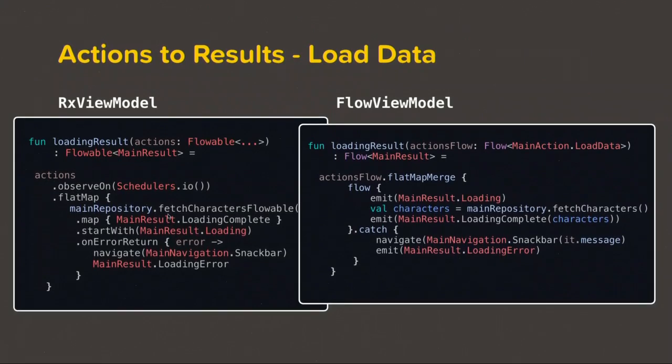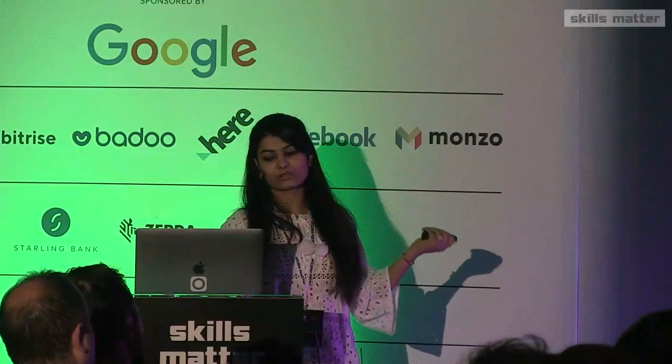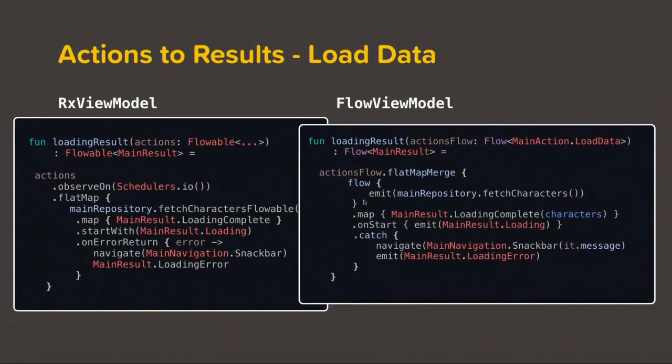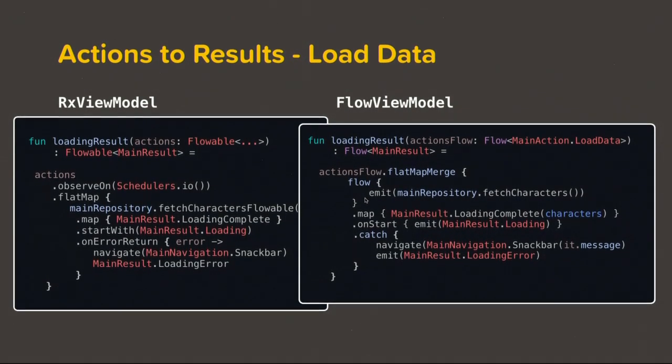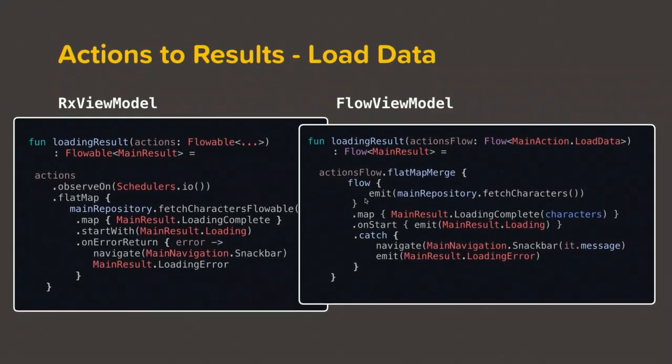Like this is a one-to-one sort of relation. If you feel that it is not one-to-one, we can also do this. We can create a flow at the top layer itself. Or if you wanted, instead of mainRepository.fetchCharacters returning the data itself, it could return a flow.